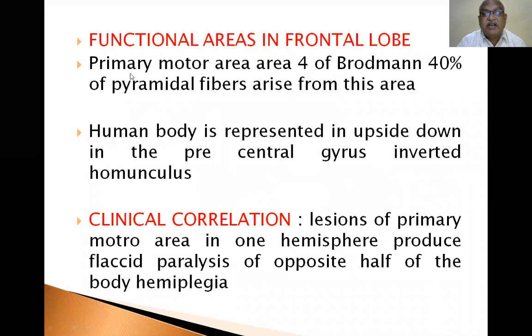Functional areas in frontal lobe. Primary motor area, area 4 of Brodmann. 40% of pyramidal fibers arise from this area. Human body is represented upside down in the precentral gyrus, the inverted homunculus. Clinical correlation: lesions of primary motor area in one hemisphere produce flaccid paralysis of opposite half of the body, hemiplegia.